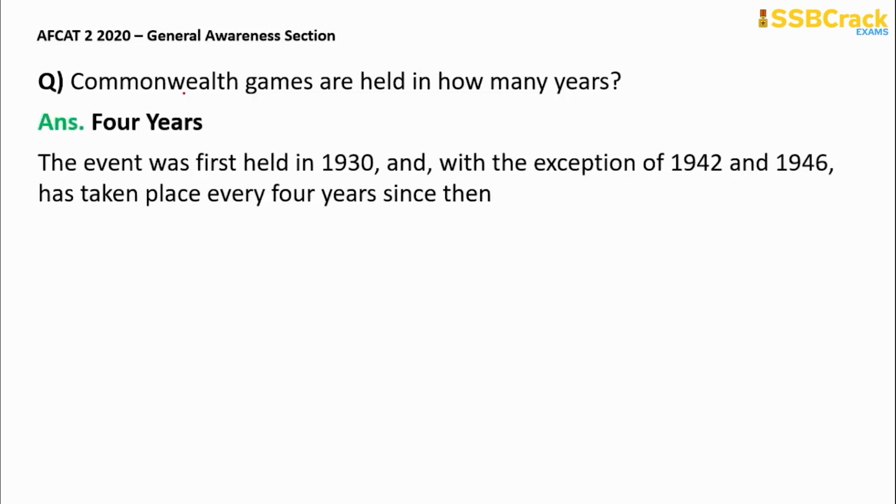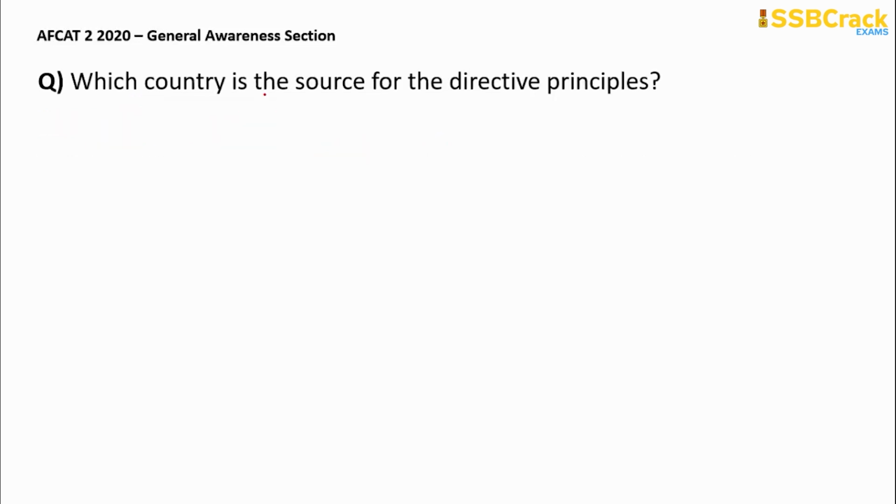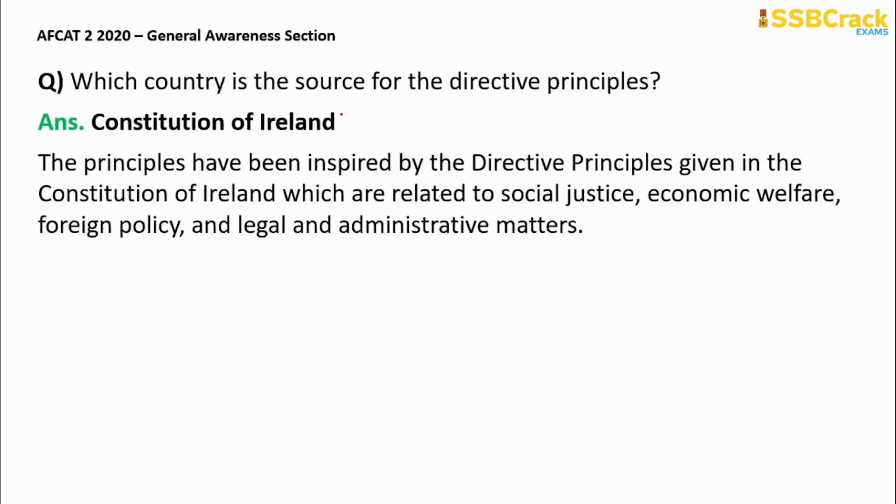So they are held every 4 years. The first event was held in 1930, and they take place every 4 years. Next question, which country is the source for the directive principles? So DPSP, we have taken DPSP in our Indian constitution from the Constitution of Ireland. So DPSP are taken from Ireland.